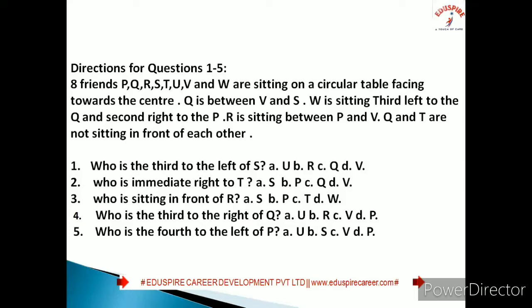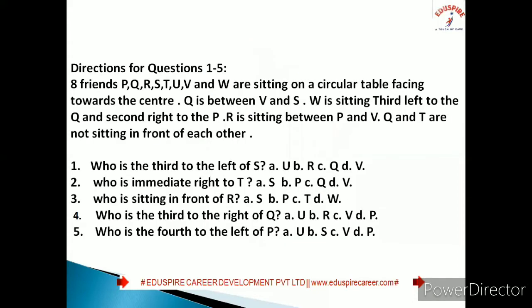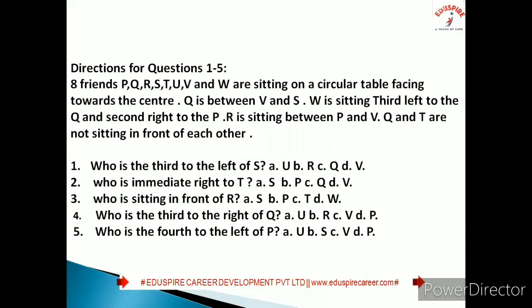So first let's see how to draw this figure. This is the figure. All of them are facing center. First, Q is between V and S. So we have kept Q between V and S. But we never know for sure whether this is V or whether this is S. I am going to tell you surely why I have put it like this, but before that, let's see what other information we are getting.